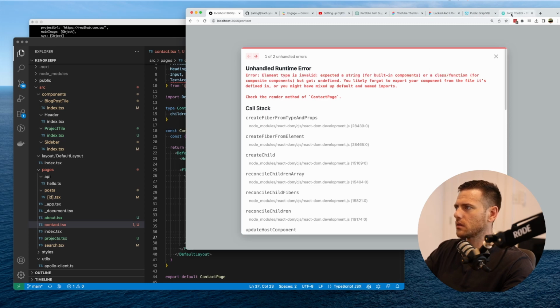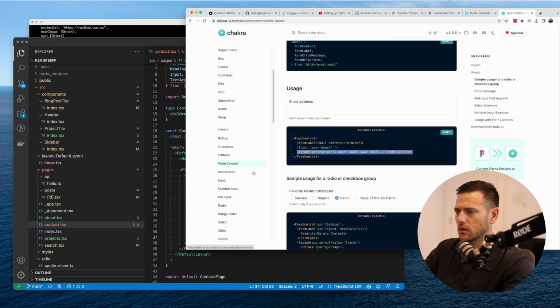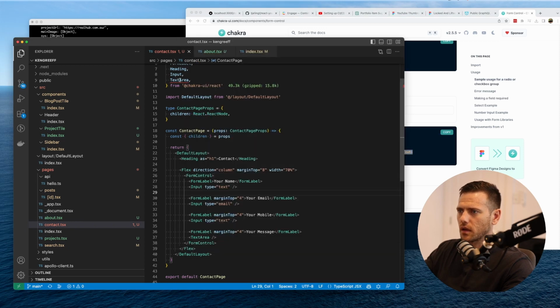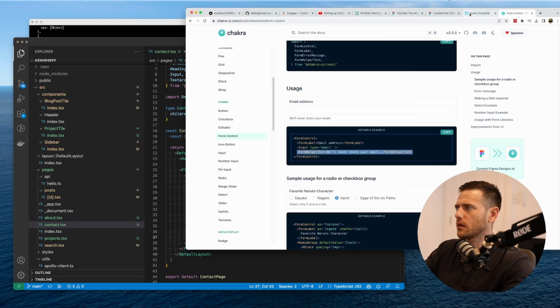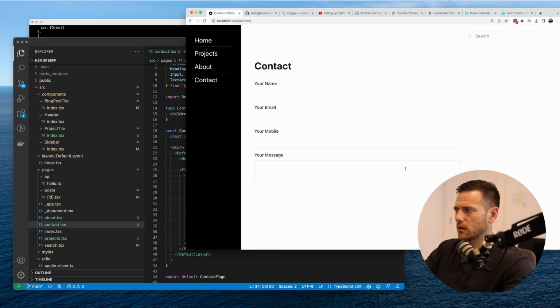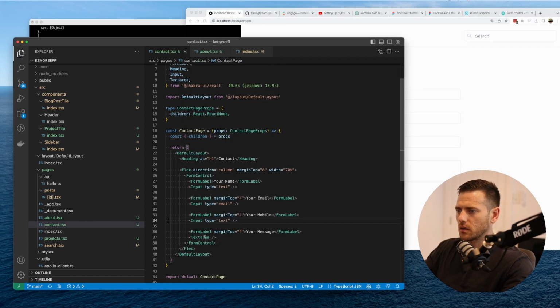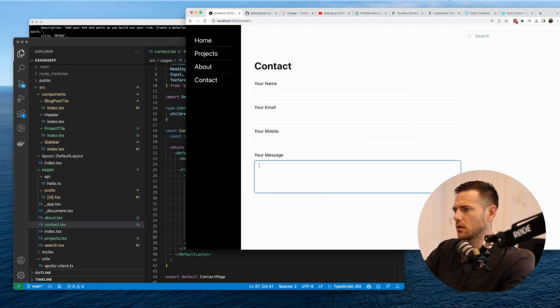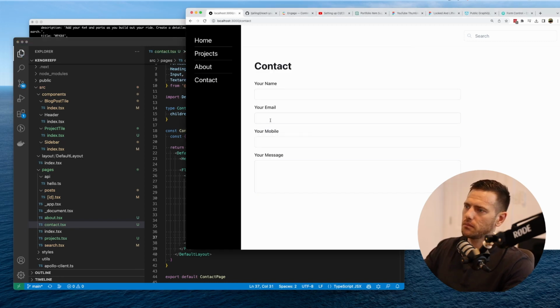No. What do you have? So they have input. It's a small text area. What does that look like? Great. We could probably even set the height to 120. Cool. Your name, your email, your mobile, your message.